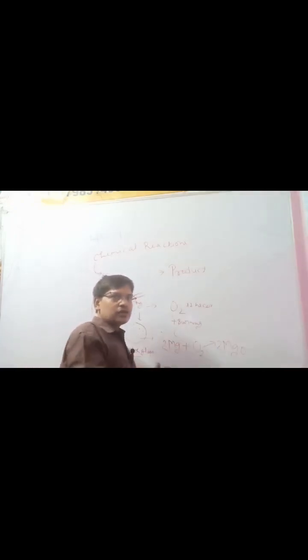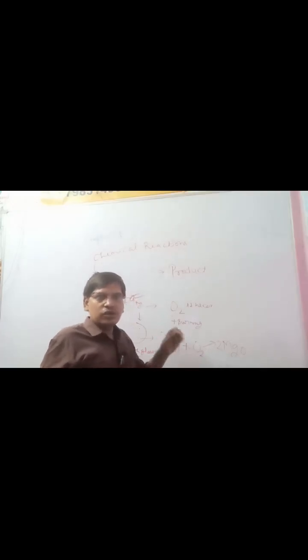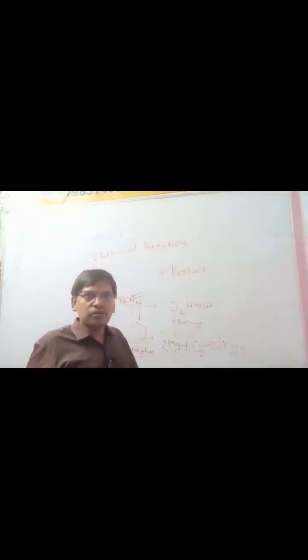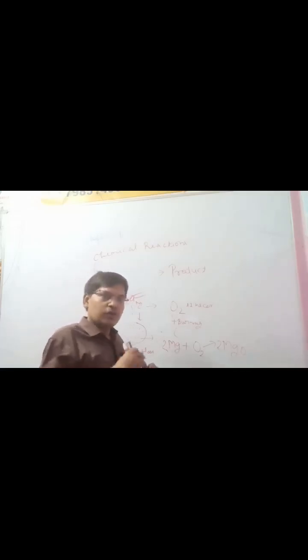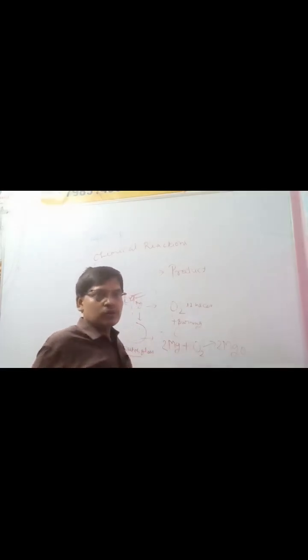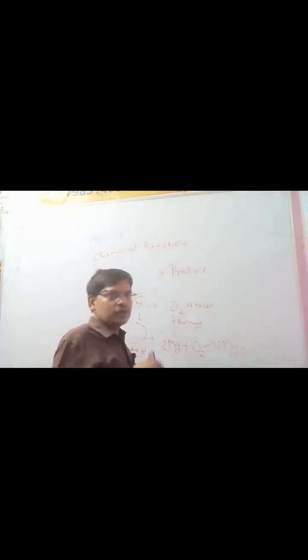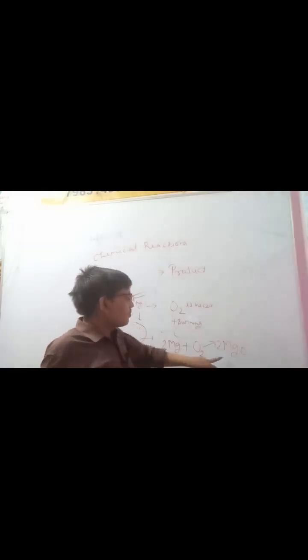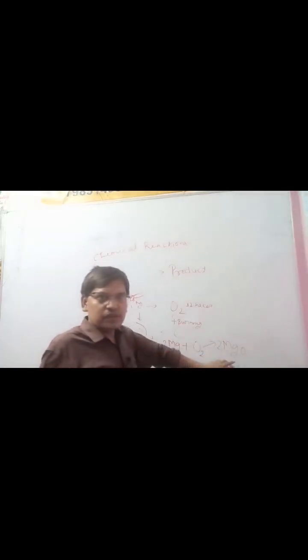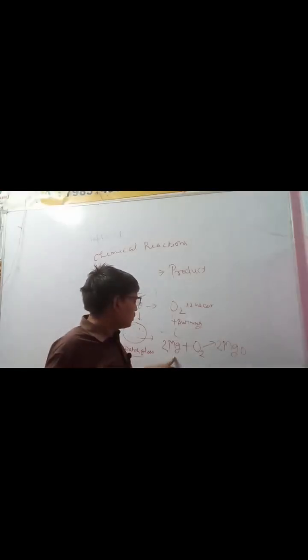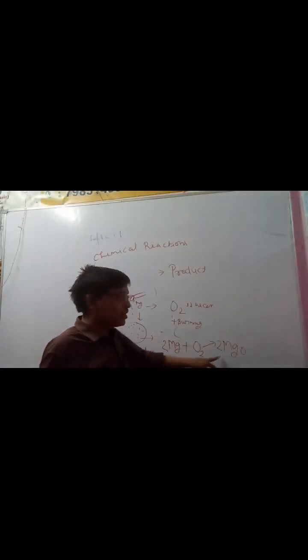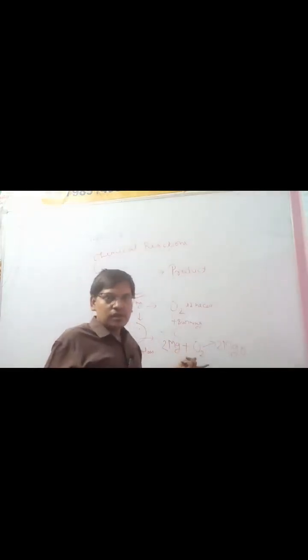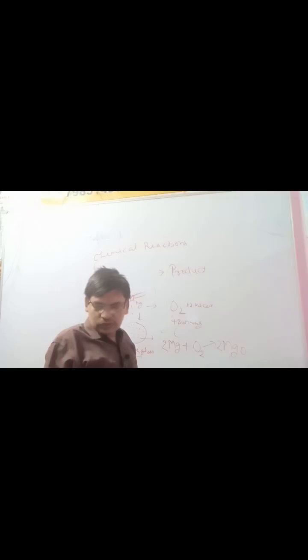And after that, they are burning. Anywhere you hear burning, it means we are using O2, oxygen. Any reaction that involves burning, we are using oxygen. The compound reacts with the oxygen. So we have found the product. The product is magnesium oxide, and we can say the chemical reaction has been performed.